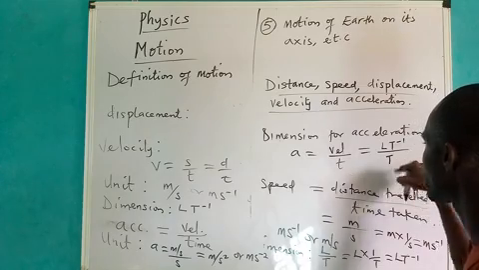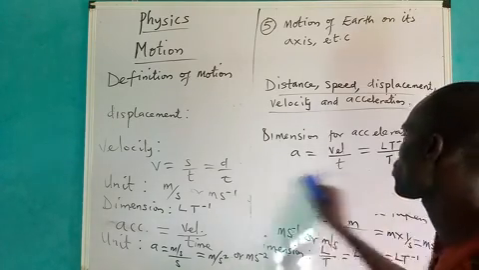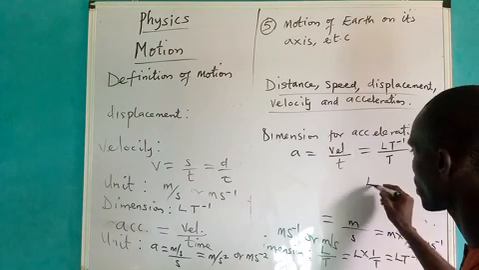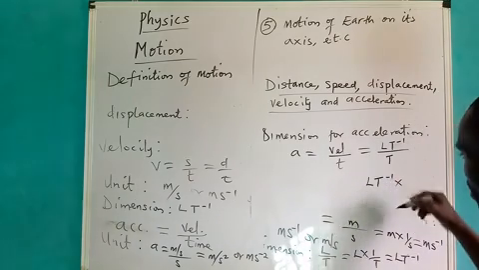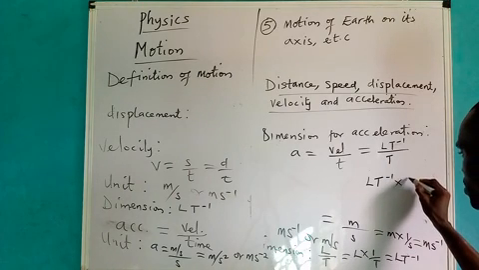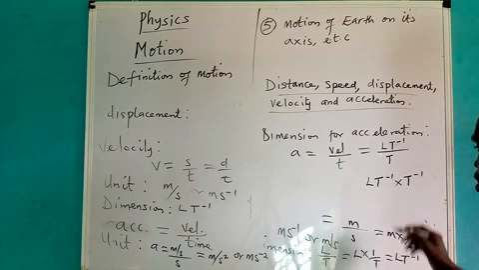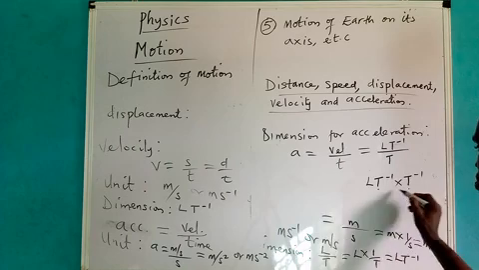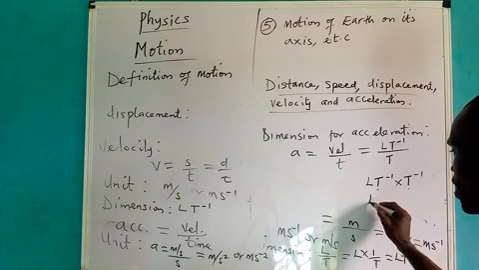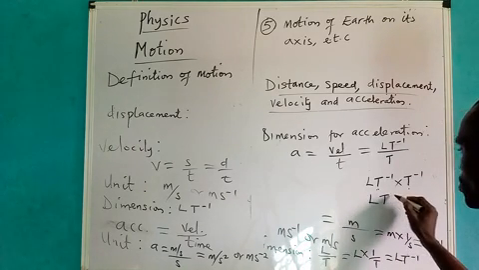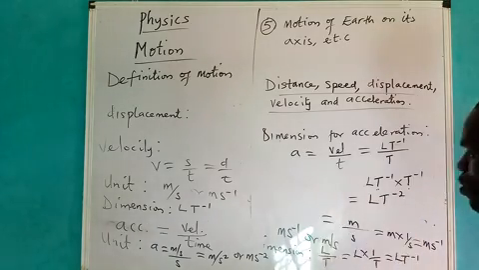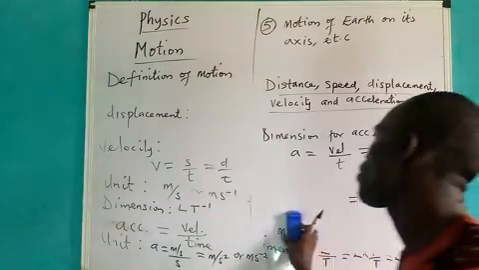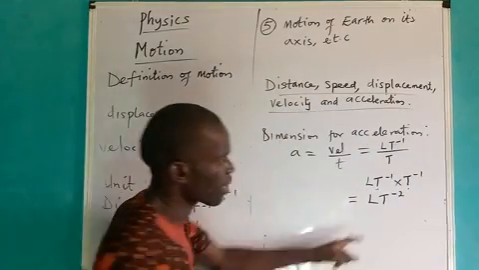Now this can be written as LT to the power minus 1 times T to the power minus 1. When I do this, they have the same base. Using the law of indices, I can add the powers, therefore it becomes T to the power minus 2, then LT to the power minus 2. This is the dimension for acceleration.